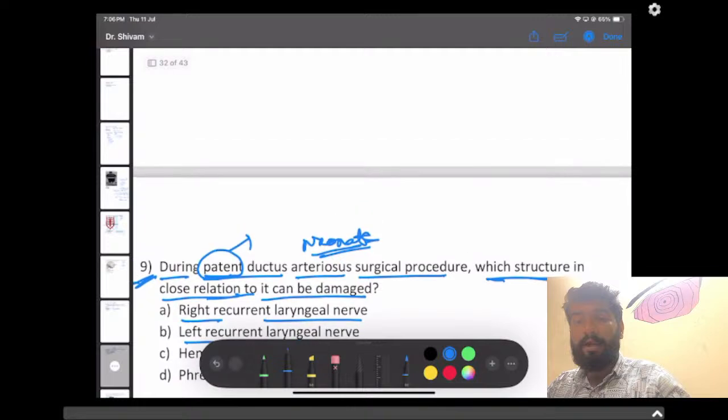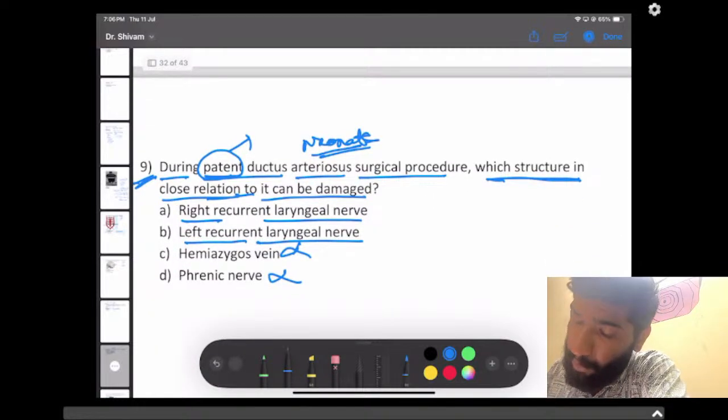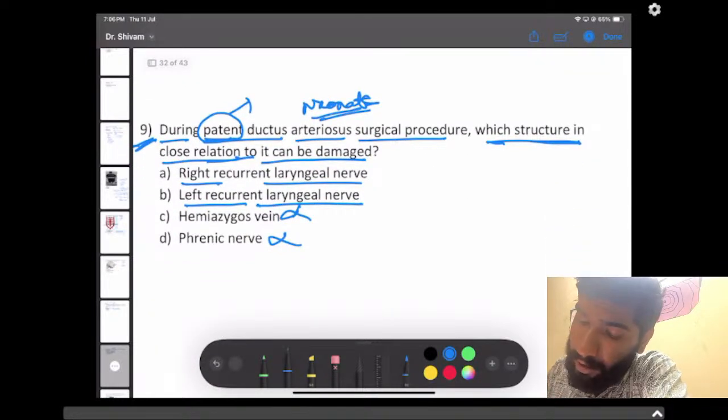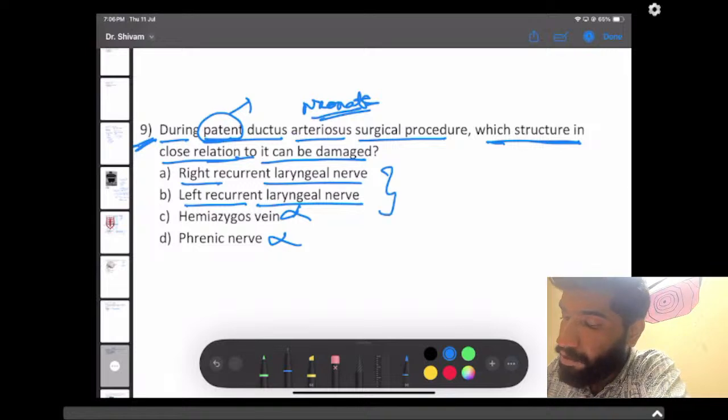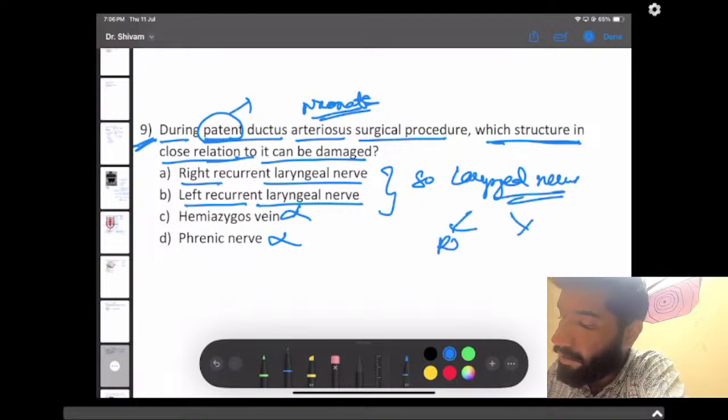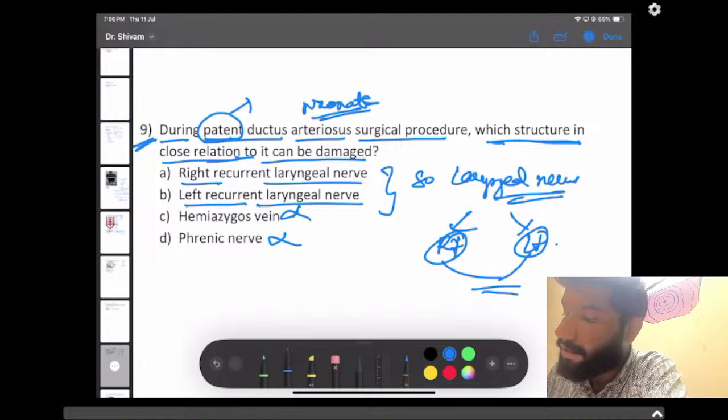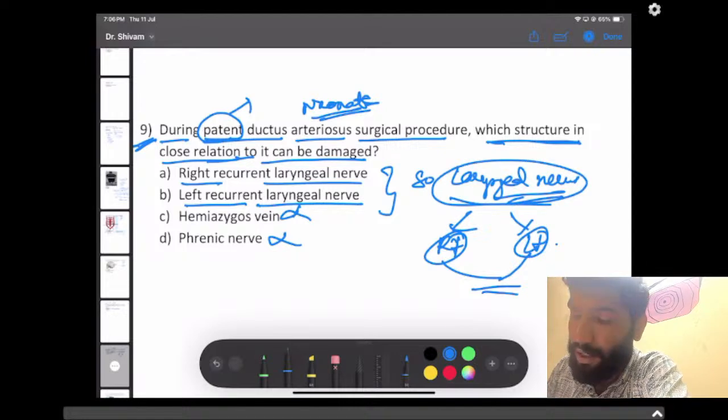So now let's do this question. Patent ductus arteriosus. Here, as recalled by some of the students, they were saying only laryngeal nerve was there. No right or no left was mentioned. If no right or no left was mentioned, then this is the answer only. As we all know, laryngeal nerve is the answer. Now we are finding which is the answer, right or left.